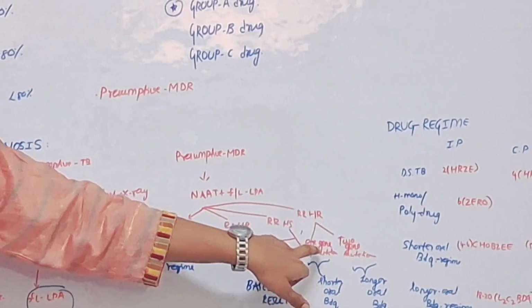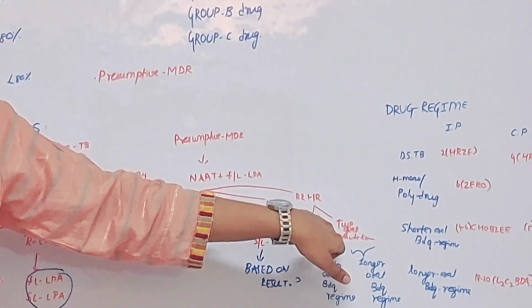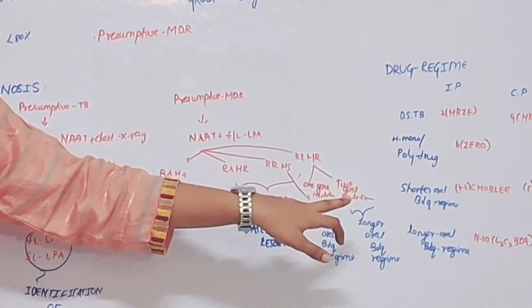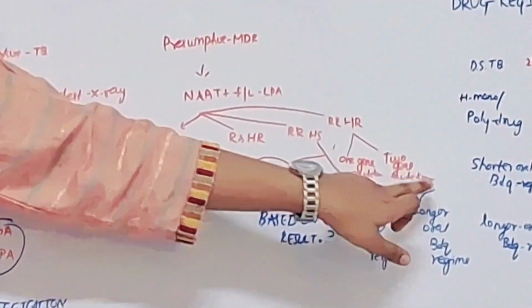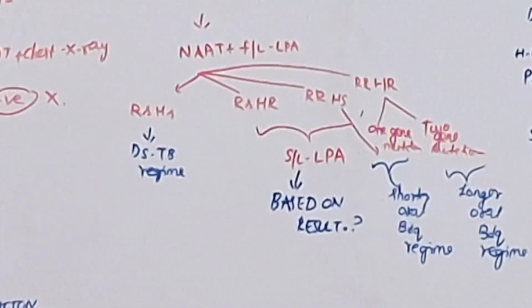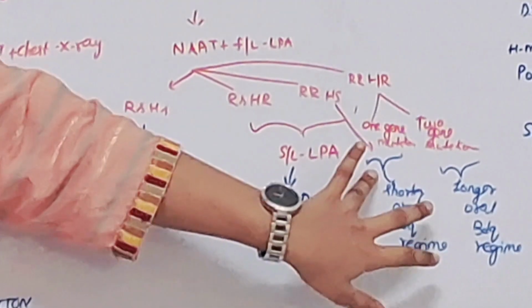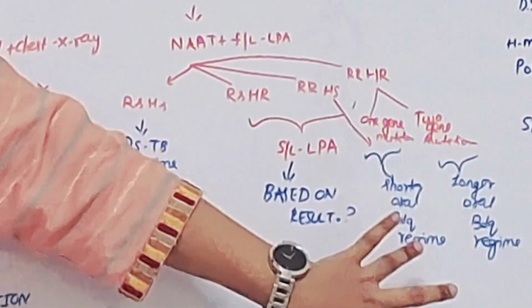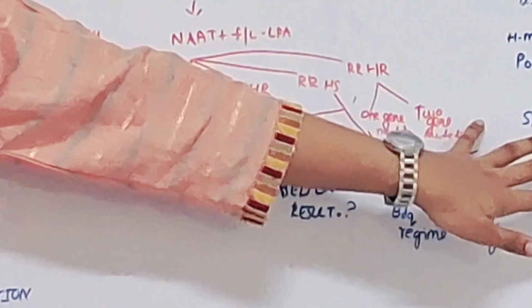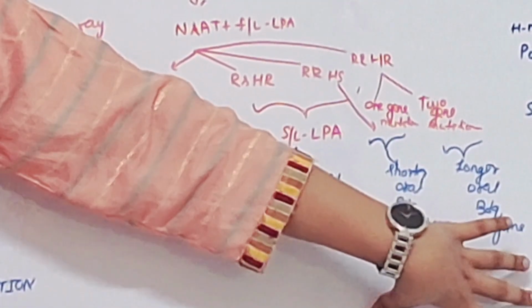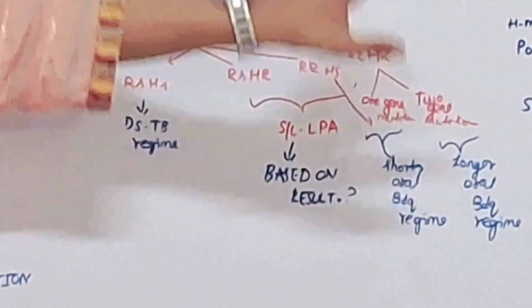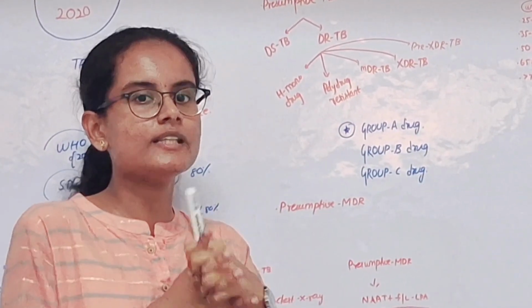either one gene mutation, that is INHA promoter or KatG gene, or two gene mutation. If the patient has only one gene mutation, they are given the shorter oral bedaquiline regimen, and if two gene mutation, the longer oral bedaquiline regimen has to be taken. So what are the drugs which are included in the TB regimen?